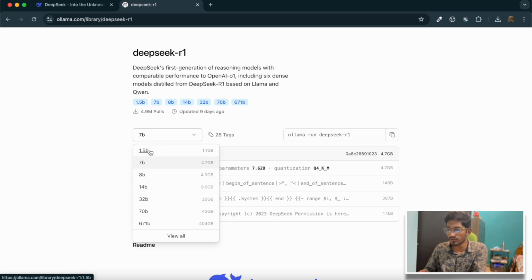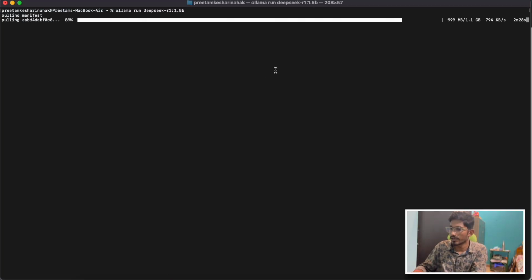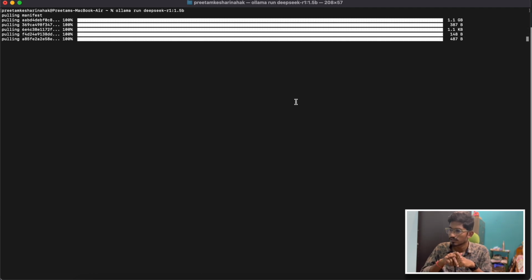So what I'm going to do, I'm going to try out this model. It's a small model. In order to run this, you just have to first run this command, okay? Ollama run, then the model name and the tag value, right? Just run this. It will try to install it. Okay, let's wait for some time. It's a 1.1 GB model. So once it is installed, it will start a terminal-based chat interface for you. It will pull some additional layers for it, right? And yeah, you see now that model is installed on our machine.